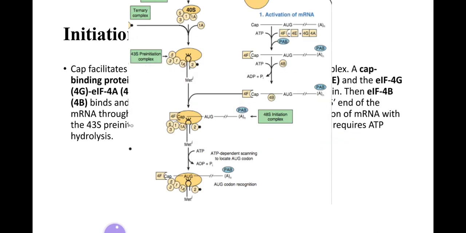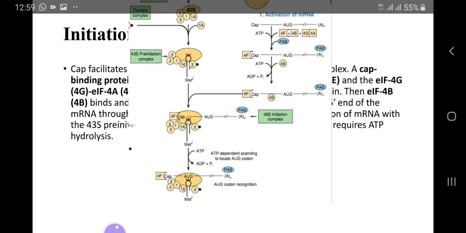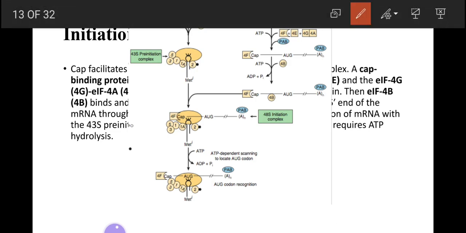Then in the 43S pre-initiation complex, the mRNA is attached and it changes into the 48S initiation complex.